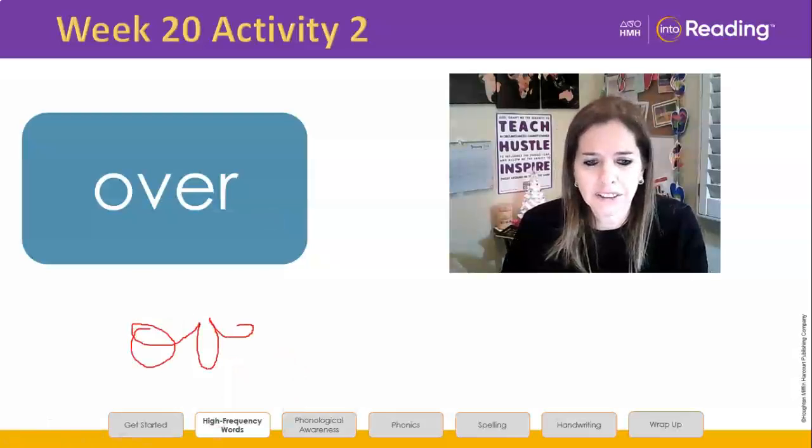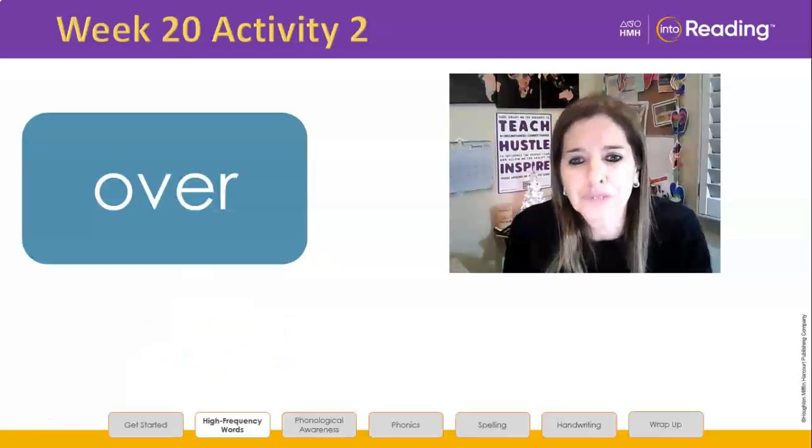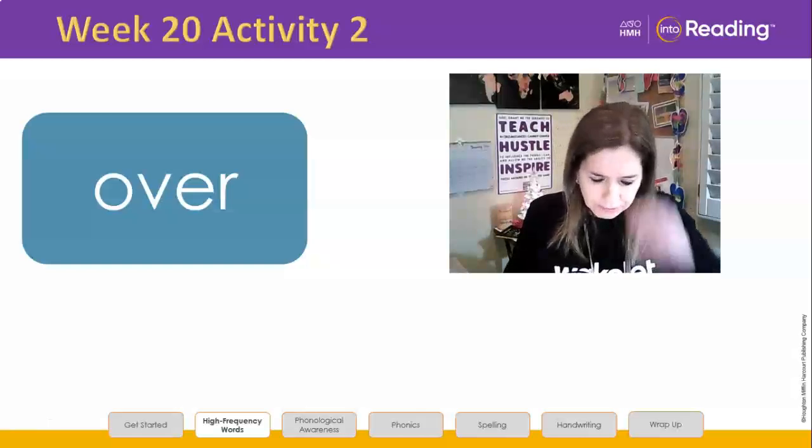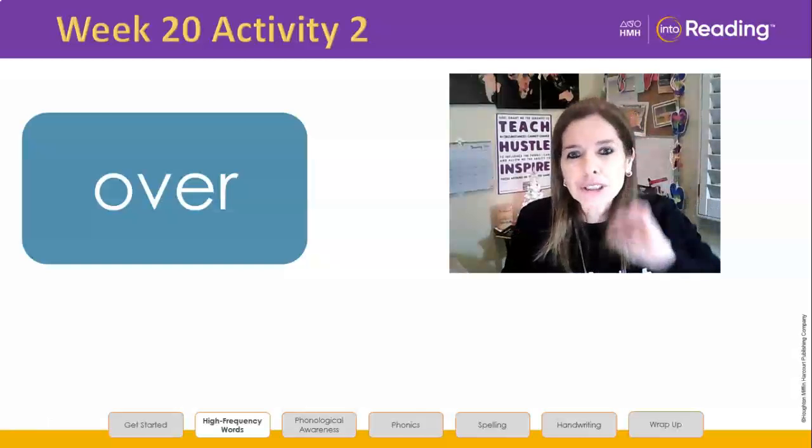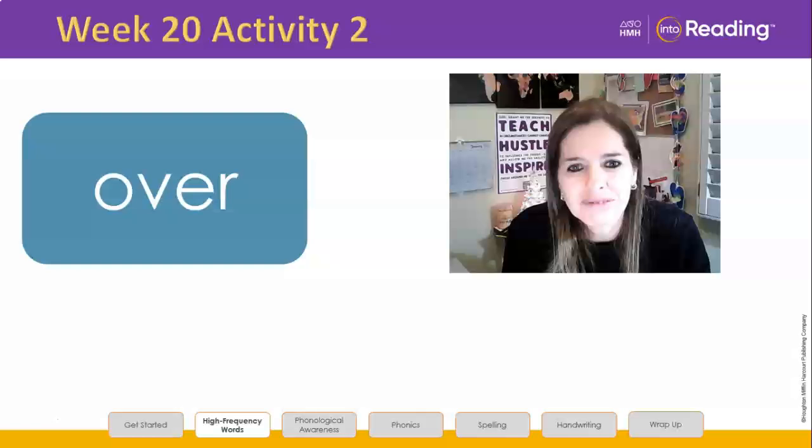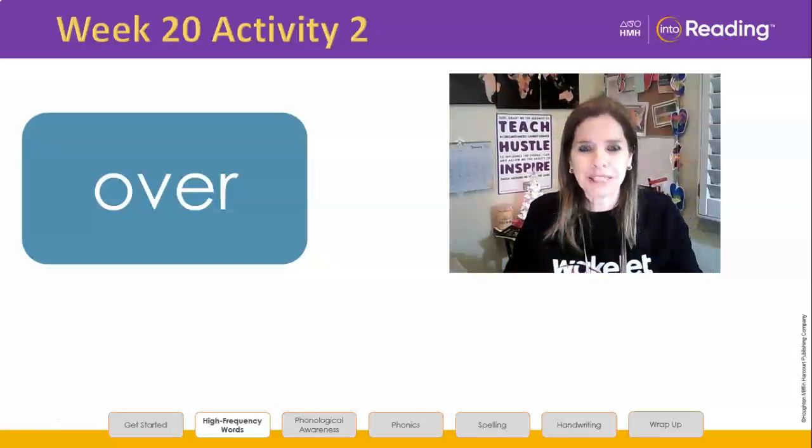I said in cursive, my V, this has to connect here. Not all the way down because that'd be a U, right? So this is the part in cursive you need to be careful of. Only those of you that are writing in cursive. If you can't read in cursive, you should not be writing your high frequency words in cursive because you got to read them to me. Over. Thank you for those of you that spotlighted that error. Don't waste your energy erasing. Save that mistake so we don't make it again.